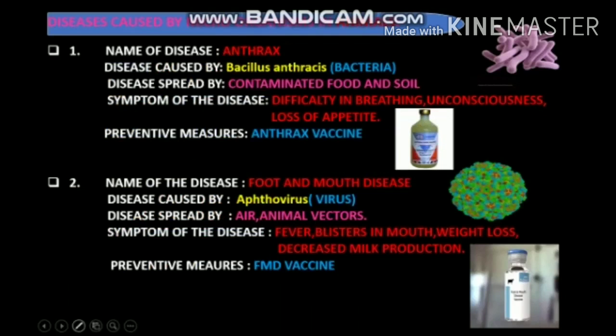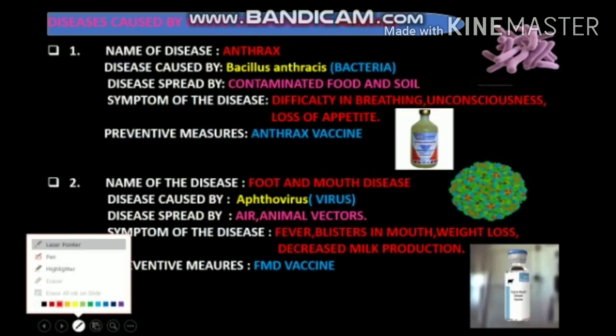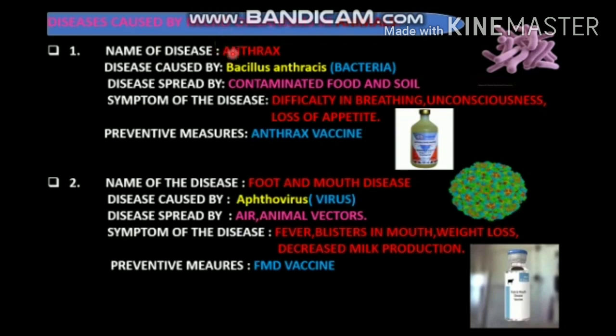Then diseases caused by microorganisms in animals. The first disease is anthrax. This disease also affects human beings who are handling the animals. The disease is caused by a bacterium, Bacillus anthracis. The disease spreads through contaminated food and soil and also from infected animal to healthy animal or human beings.